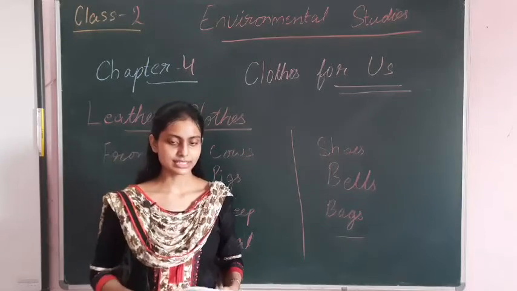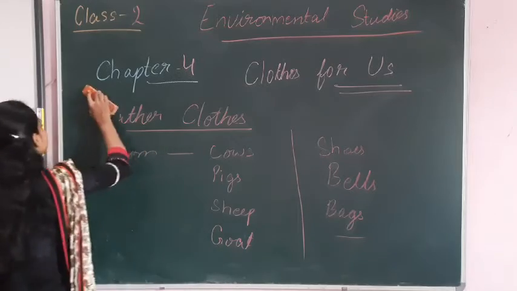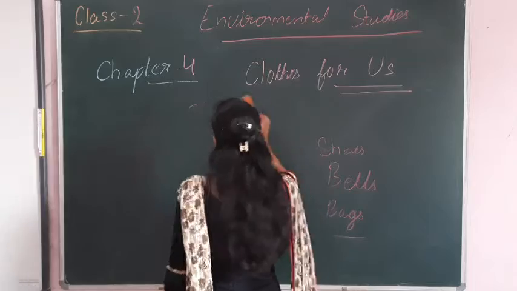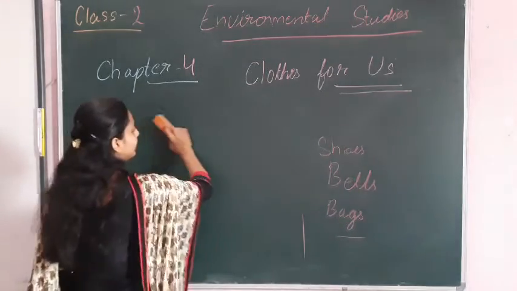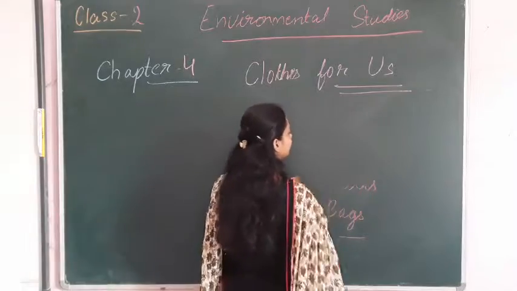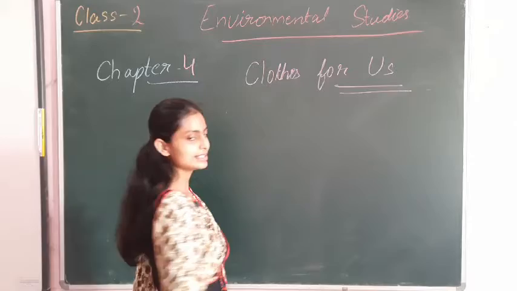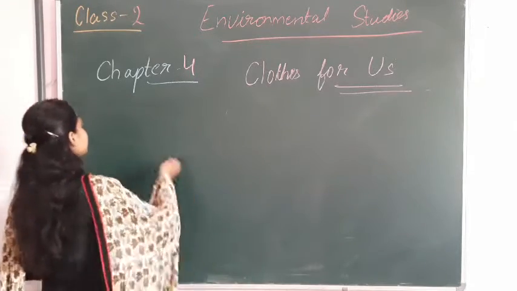Now, we have discussed leather clothes. We get leather from dead animals like cows, pigs, sheep, and goats. And what do we make from this leather? We make shoes, belts, jackets, all these things. Now, cotton clothes.